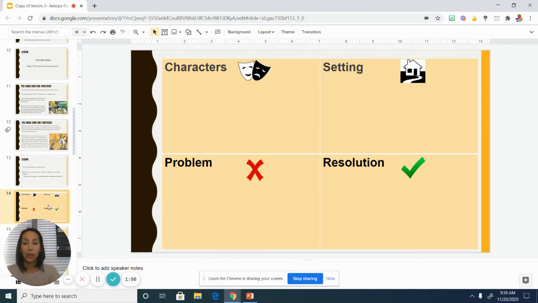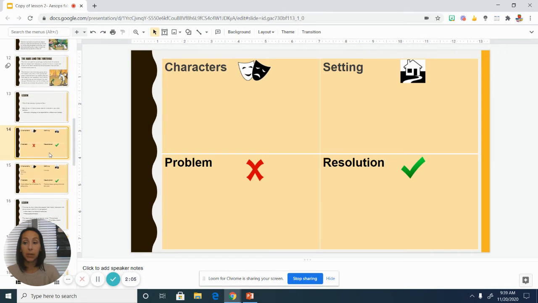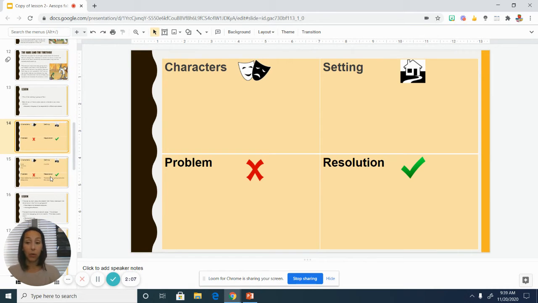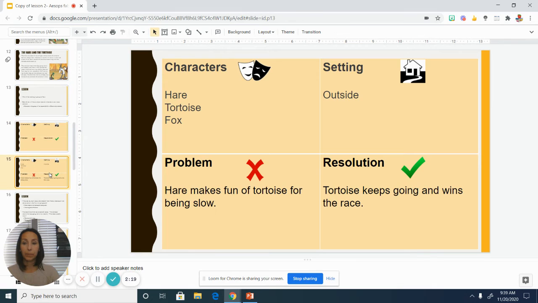All right, so as I mentioned, in yesterday's activity you completed the story map for the hare and the tortoise. So we just wanted to go over that quickly to make sure that everybody has all the same parts of the story and that you will be able to complete the retell of this story. If we take a look here, the characters in the hare and the tortoise are, of course, the hare and the tortoise, and then the fox is also part of the story, a smaller character.